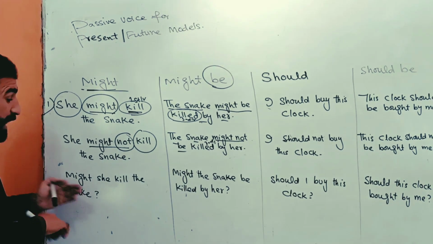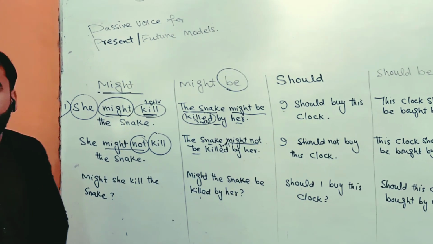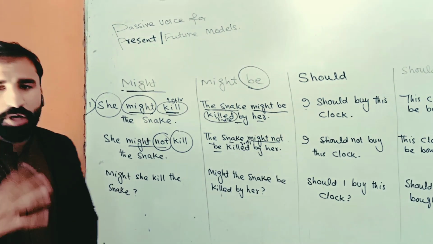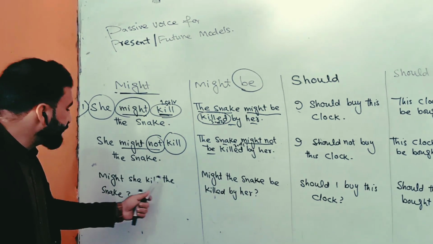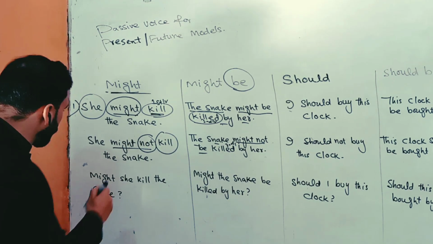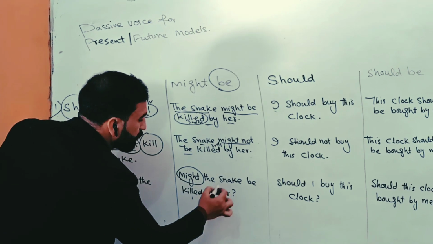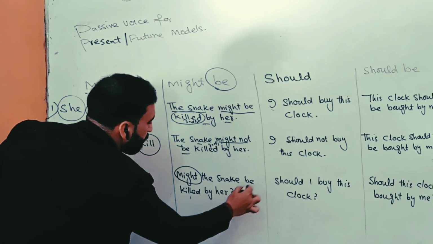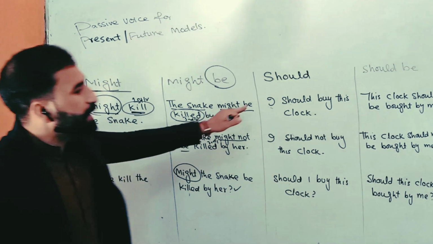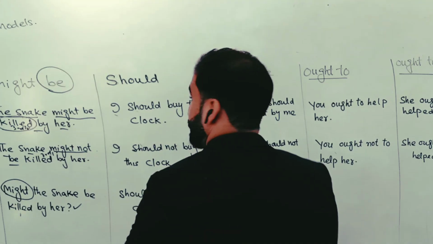The next one is: might she kill the snake? That is an interrogative sentence. We will put might at the start of this sentence: might the snake be killed by her? Okay. Now we are going to discuss should.